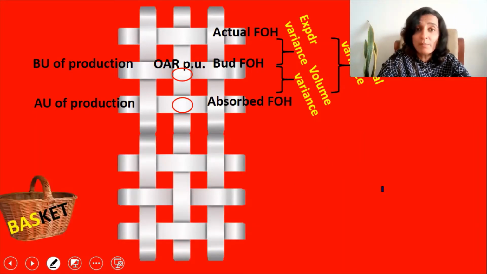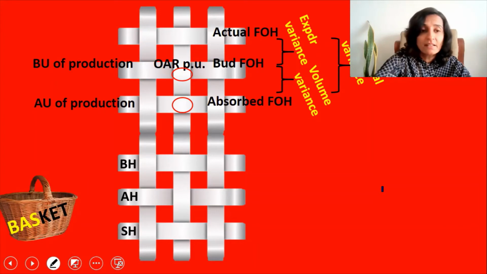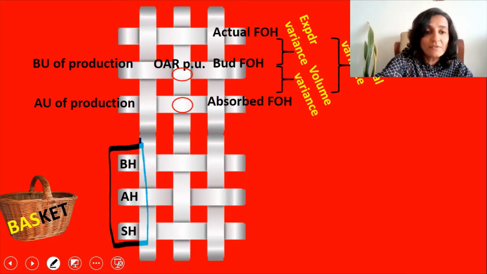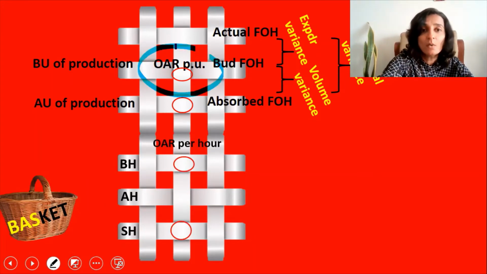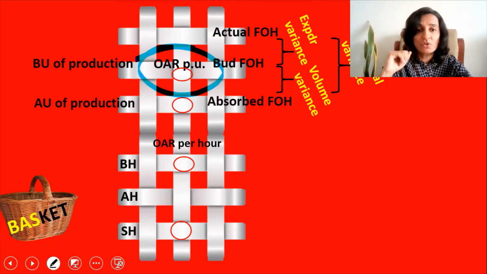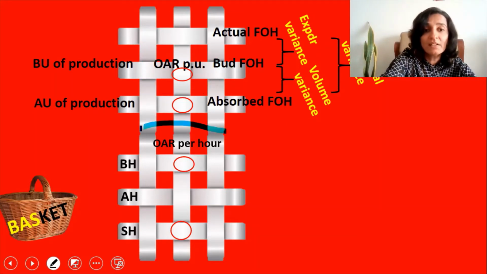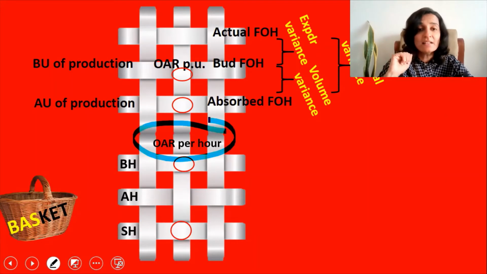Just remember the word basket. What are the first three alphabets of the word basket? BAS. B standing for budgeted hours, A standing for actual hours, and S standing for standard hours. This is what you have to fill on the left side, BAS. Then we write the OAR in the center, just like we did OAR per unit in the center of the original grid. Here we have to write the OAR per hour in the center.